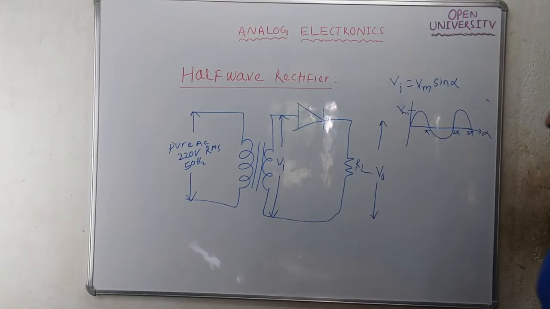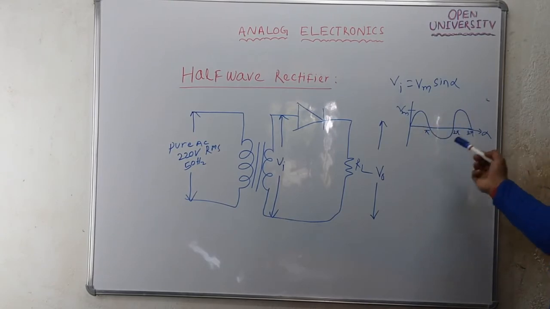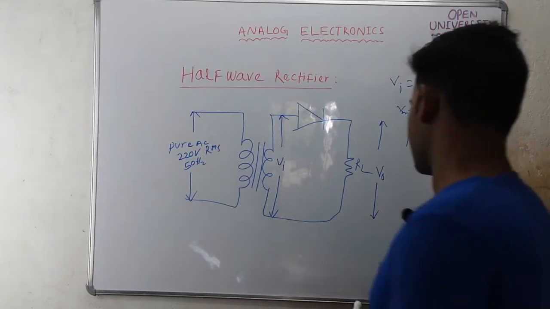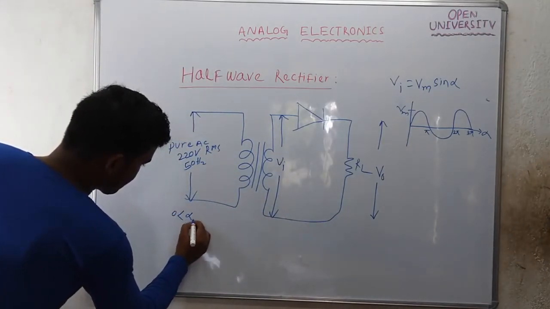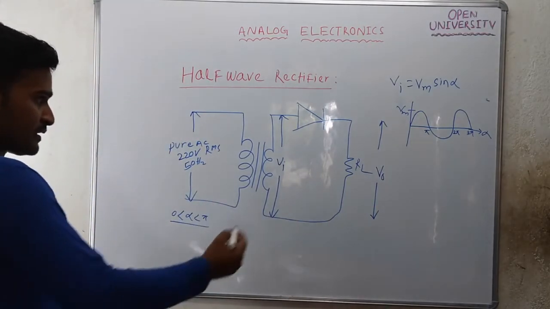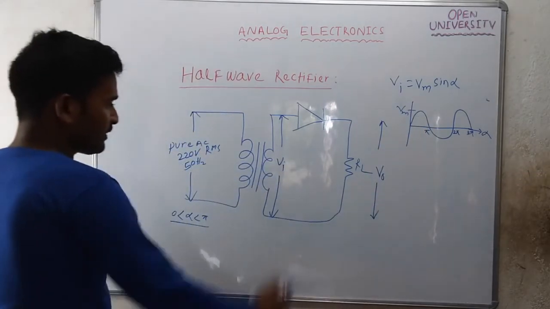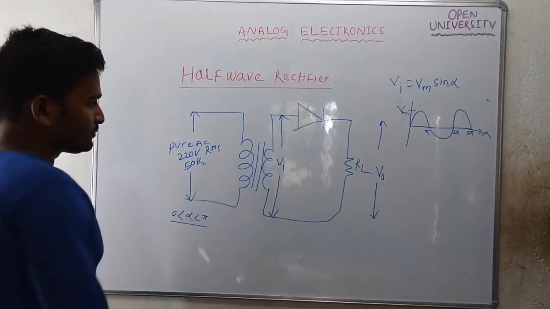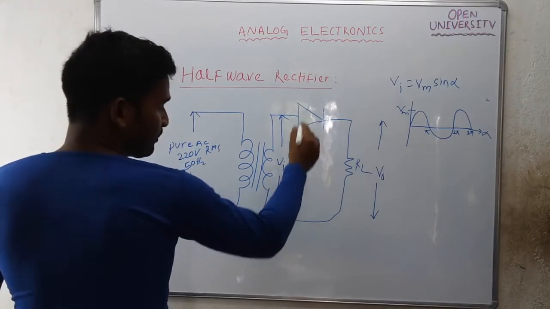Let's understand the operation of the half wave rectifier. During the positive half cycle, when alpha is in between 0 to pi, Vi is positive. If Vi is positive, the diode will be forward biased.